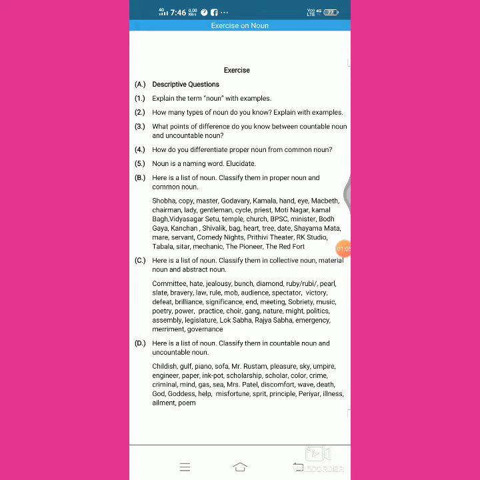Now these questions are of two types. First type of question is descriptive in nature, because we need to give some kind of description about the concept of the noun. And the second kind of question is related to identification of words as noun and their uses.